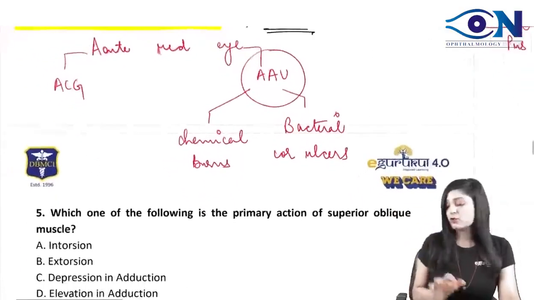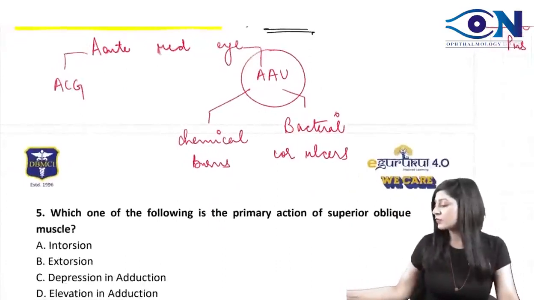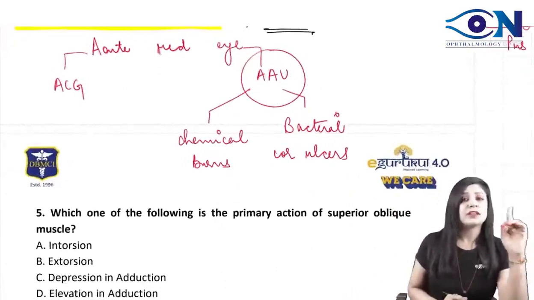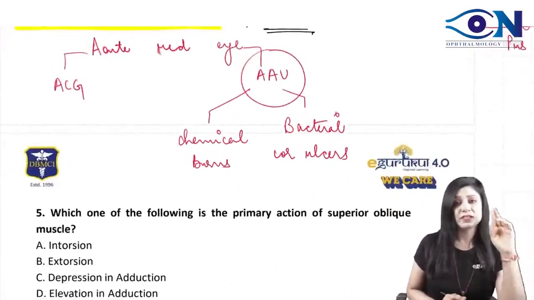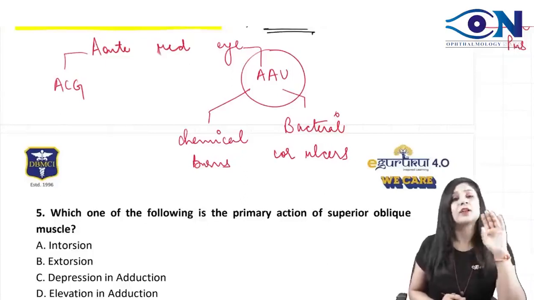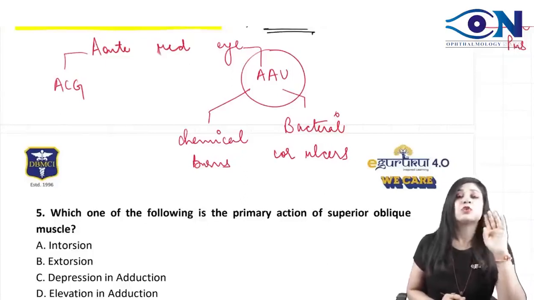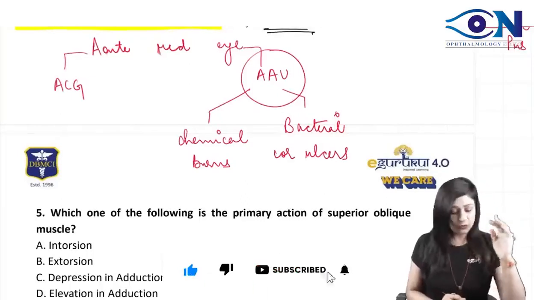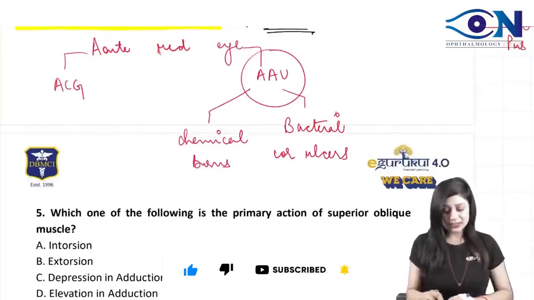So remember this flow chart: acute red eye. If it's acute red eye, that means it is acute congestive glaucoma or acute anterior uveitis. If it is acute anterior uveitis, it can be chemical burns or it can be bacterial corneal ulcer also. So no conjunctivitis will actually lead to the acute red eye. It can only simulate. Acha, who will tell me the important causes of hemorrhagic conjunctivitis?